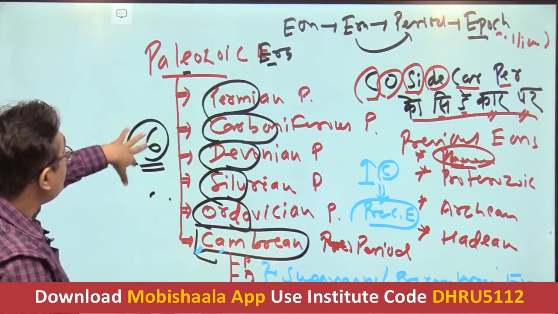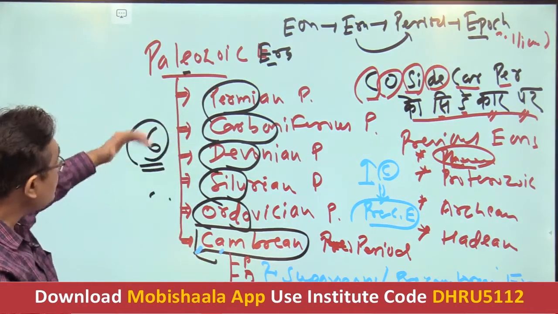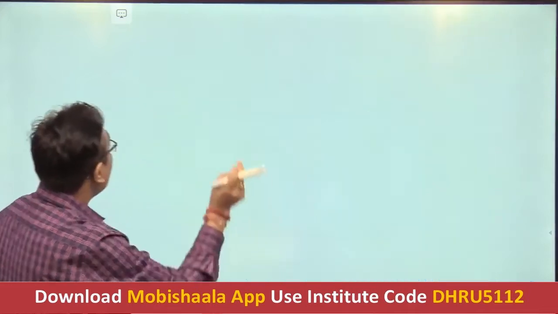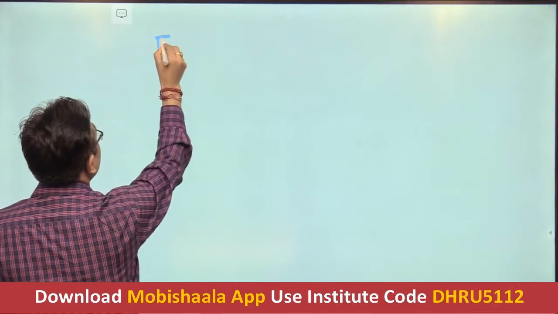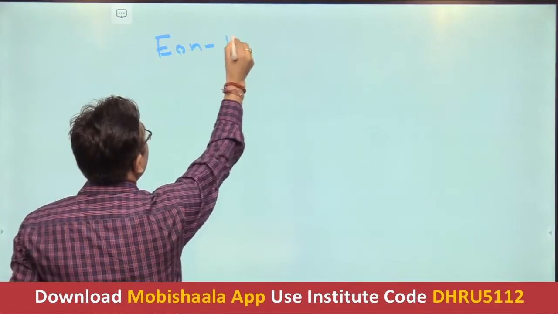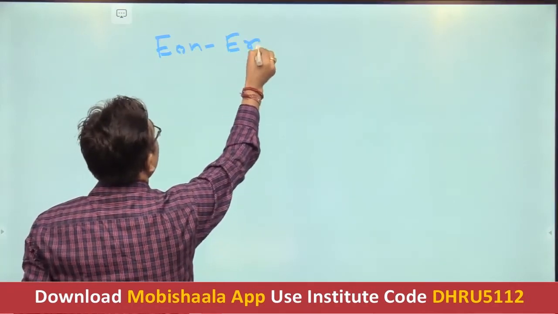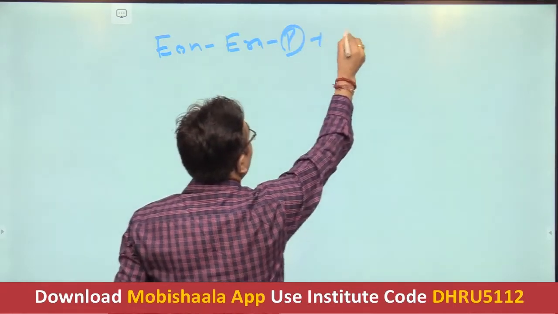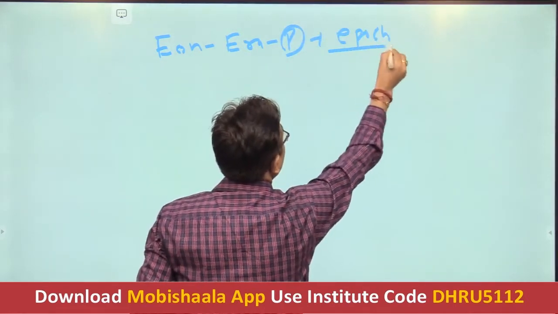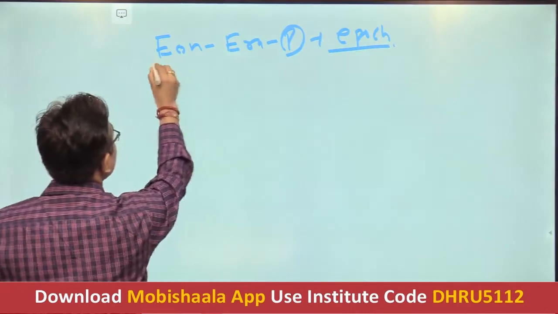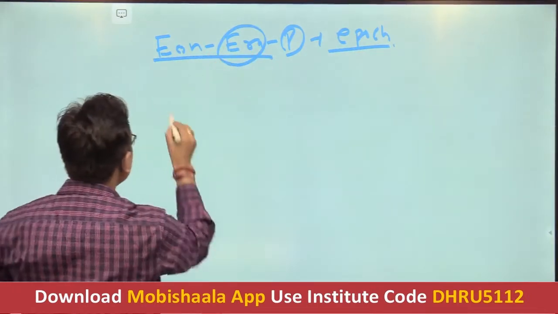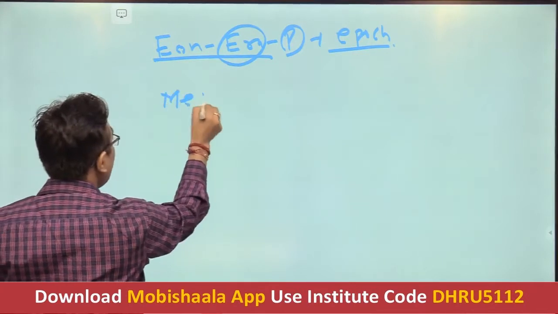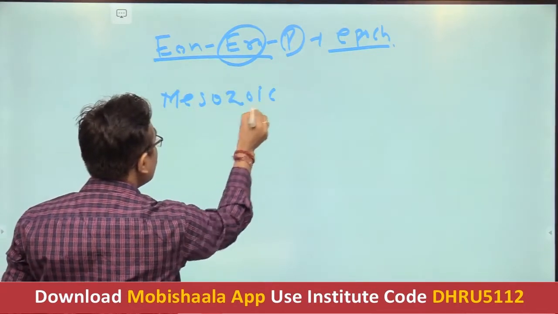So now we have divided the Paleozoic era into these 6 periods. Our second era, we have first seen the Paleozoic, now we have to see the Mesozoic era.